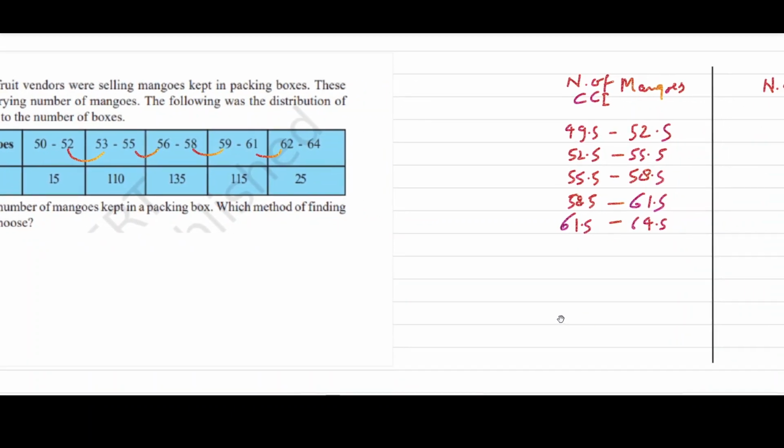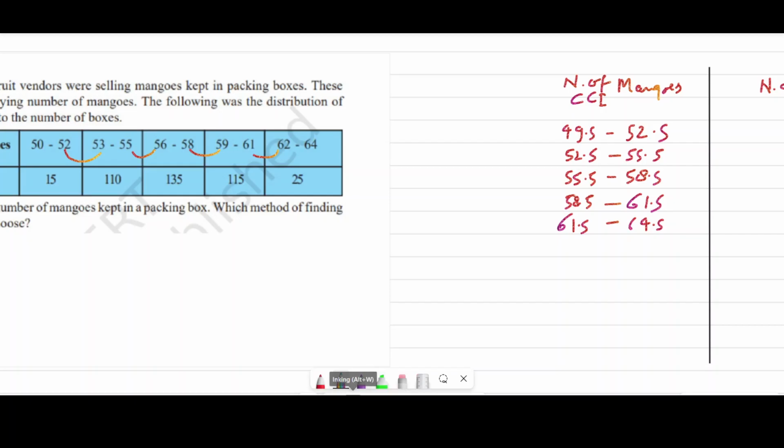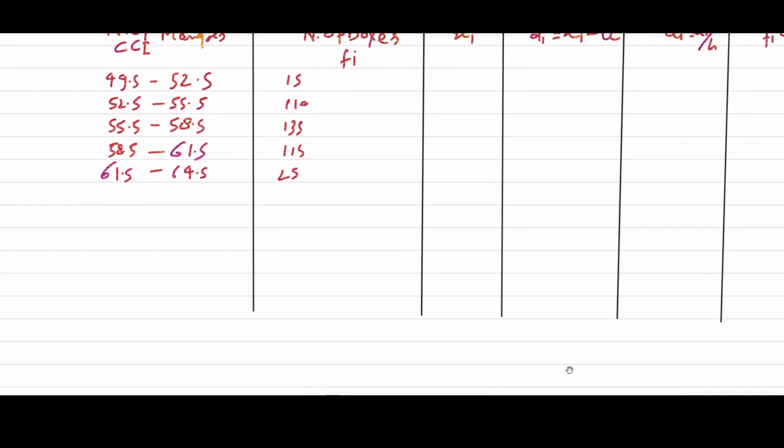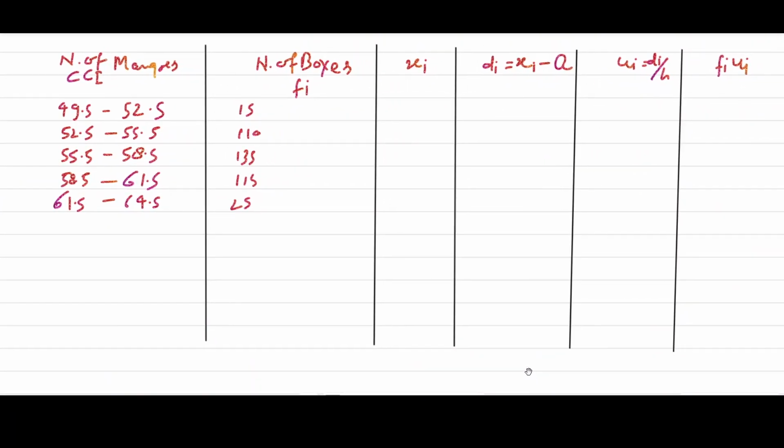Now we should write the number of mangoes in each box. Here this is 15, this is 110, this is 135, this is 115, and this is 25. So guys, this is the table. Now find out the mid value first.